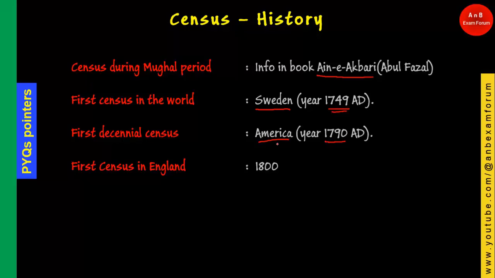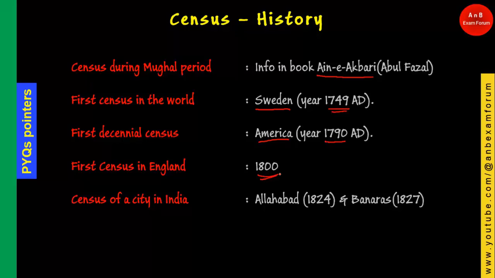The next question they can ask you: the first census in England, in which year? That is very important. It is 1800. During 1800, the first census in England was conducted. Since during that period our country India was under England, they also conducted census of a city in India. What are those two cities? The first one is Allahabad and the second one is Banaras. Allahabad census was carried out in 1824 and Banaras in 1827.